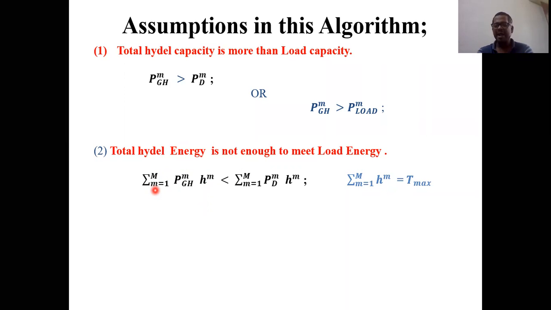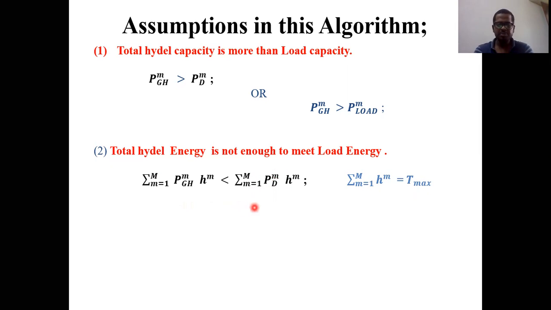Just go back and remember the previous example from January to December. If you want to calculate the total time, what will you do? We need to calculate the number of hours in January, the number of hours in February, and like this we go on up to December. Instead of that, here we are using sigma. This is the first interval, and the upper limit is the maximum interval, the total number of intervals. This is power into time, then we get the energy. So the hydel energy must be less than the load energy. Try to understand how to represent the energy.